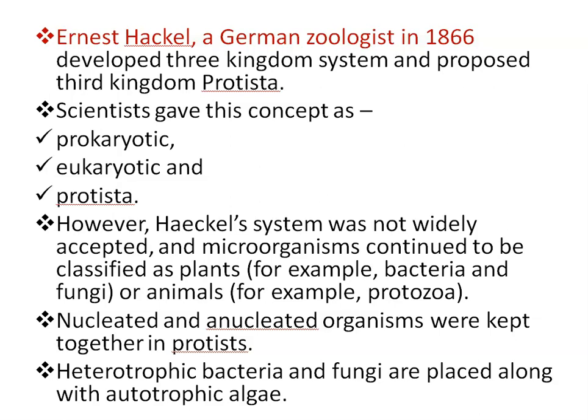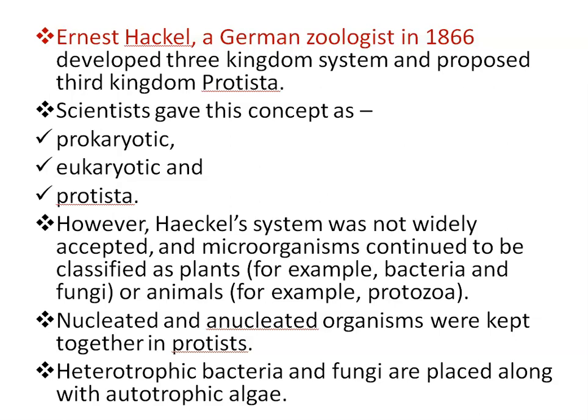Ernest Haeckel, a German zoologist, in 1866 developed the three kingdom system and proposed a third kingdom, Protista. He included all unicellular microscopic organisms, such as algae, fungi, protozoa, and also bacteria, under the kingdom Protista. So scientists gave this concept as prokaryotic, eukaryotic, and Protista.